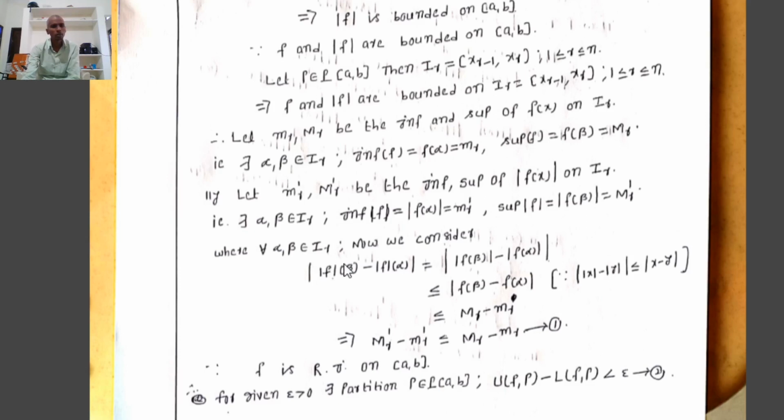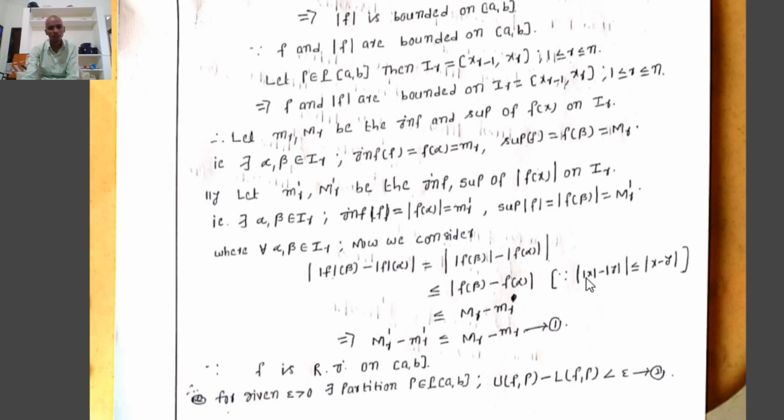For all alpha, beta belonging to R, now we consider modulus of mod f of beta minus mod f of alpha. Already we know one important note: the relation between modulus of mod x minus mod y is less than or equal to mod x minus y, or modulus of x minus y is greater than or equal to modulus of mod x minus mod y.